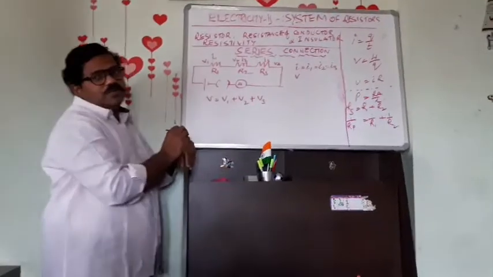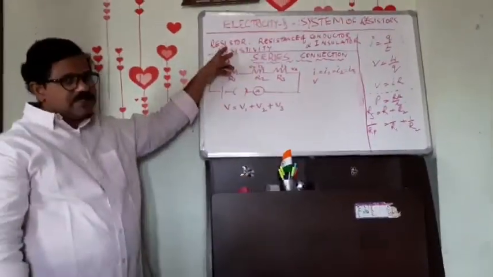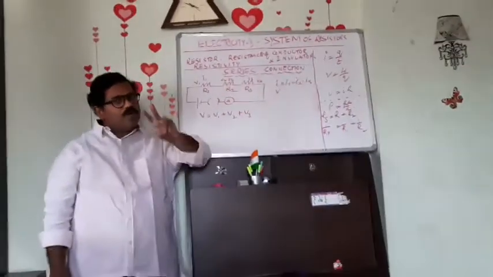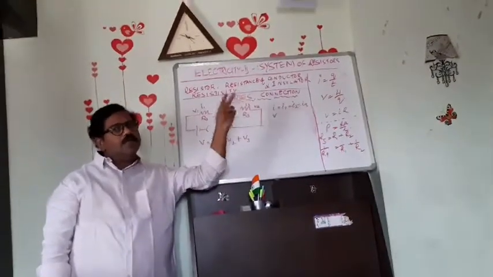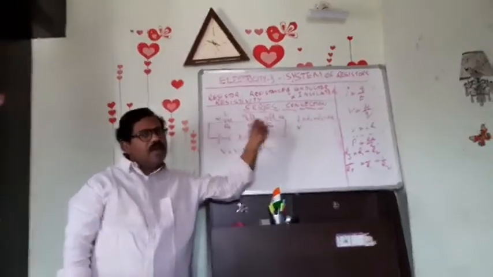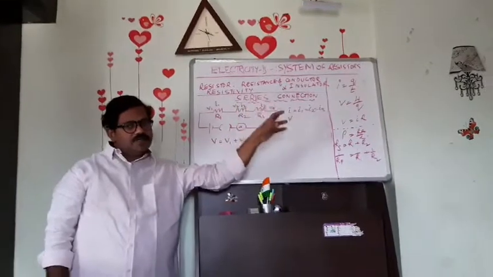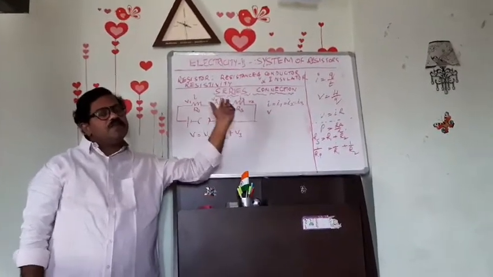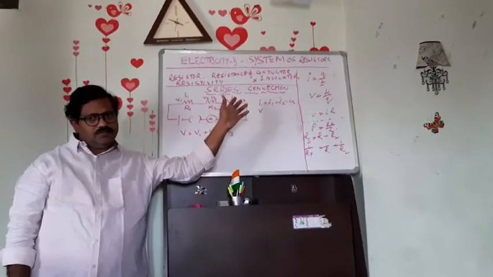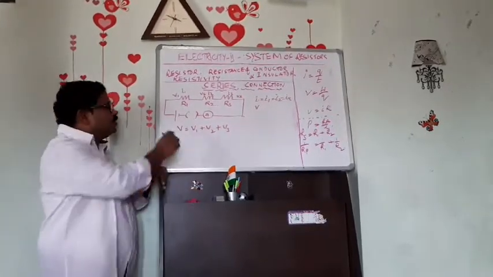V equal to V1 plus V2 plus V3. In series connection, two very important points we have to mind. What are they? I remains the same and V varies. In other words, V is V1 plus V2 plus V3.